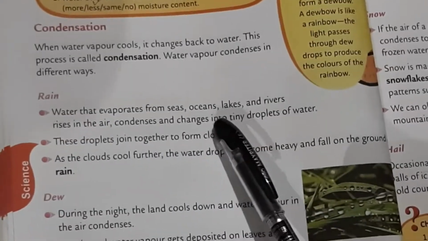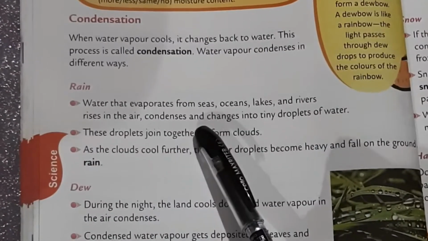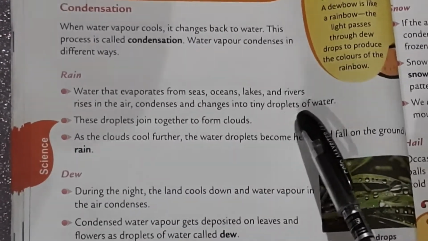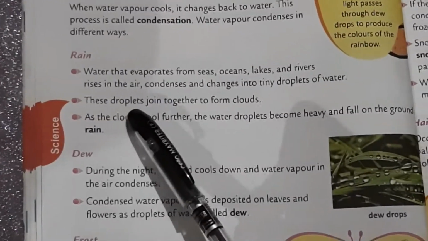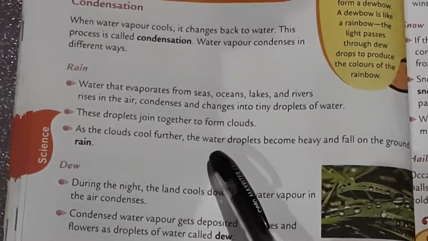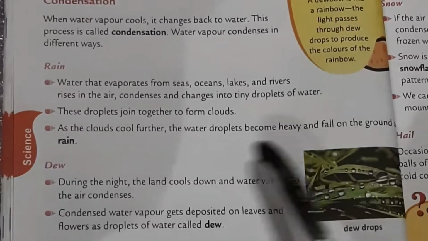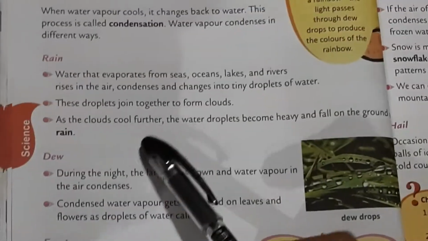Number one, rain. Water that evaporates from seas, oceans, lakes, and rivers rises in the air, condenses, and changes into tiny droplets of water. These droplets join together to form clouds. As the clouds cool further, the water droplets become heavy and fall to the ground as rain.